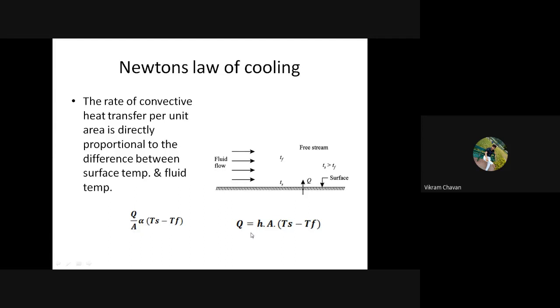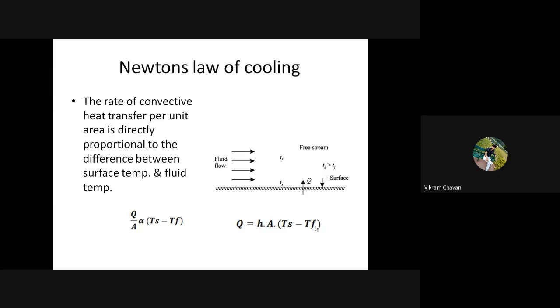So we get the equation Q is equal to H multiplied by A multiplied by (Ts minus Tf), where H is the proportionality constant, A is the surface area, and Ts minus Tf is the difference between the surface temperature and the fluid temperature.